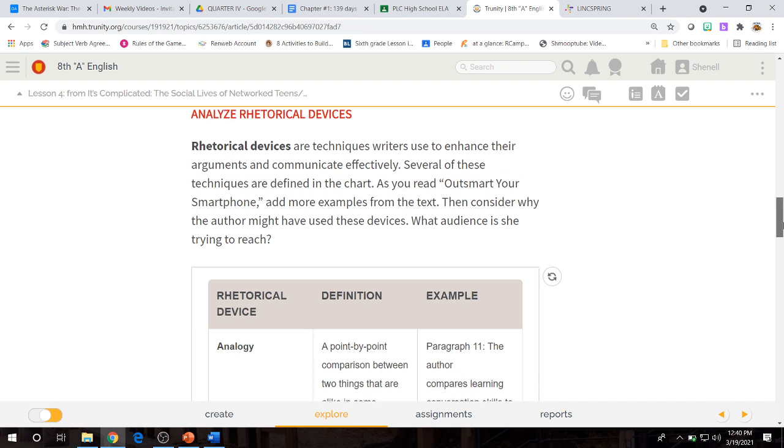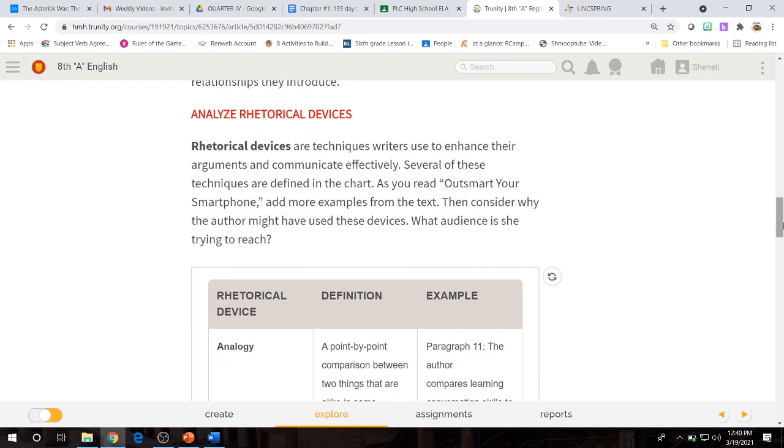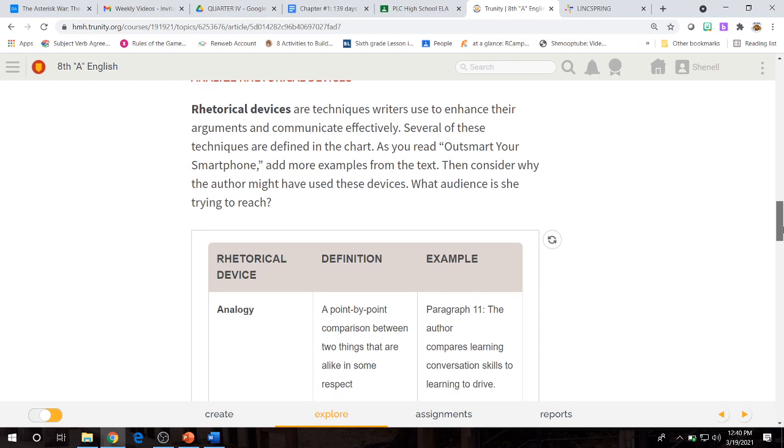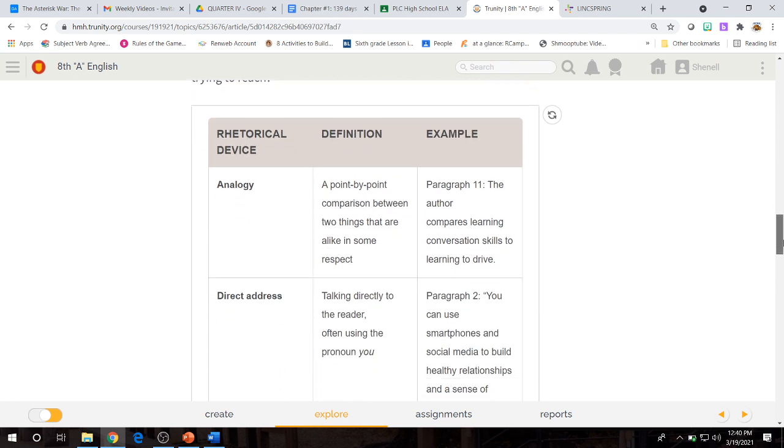Then we analyze rhetorical devices. These are techniques writers use to enhance their arguments and communicate effectively. Several of these techniques are defined in the chart. As you read Outsmart Your Smartphone, add more examples from the text, then consider why the author might have used these devices. What audience is she trying to reach?